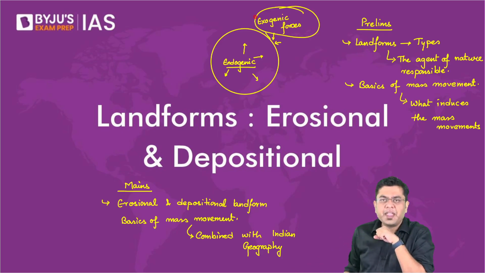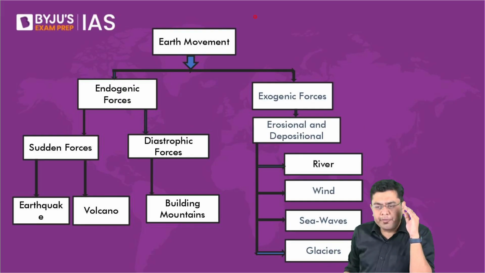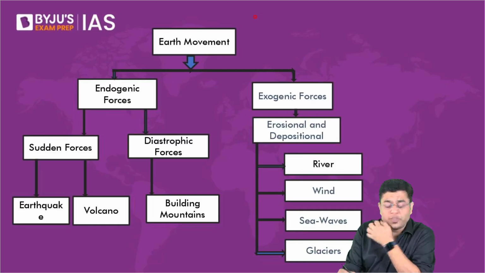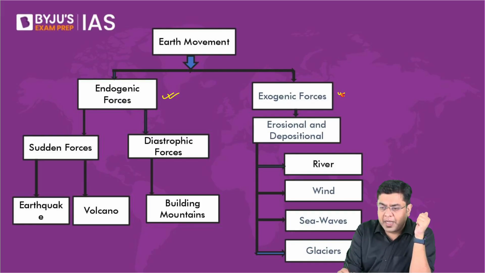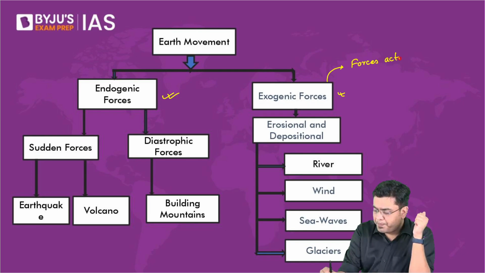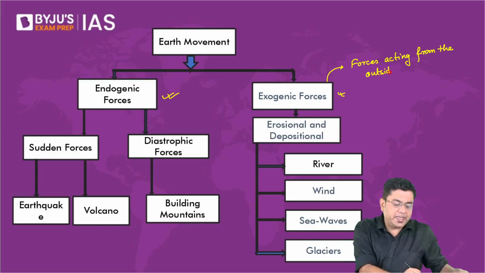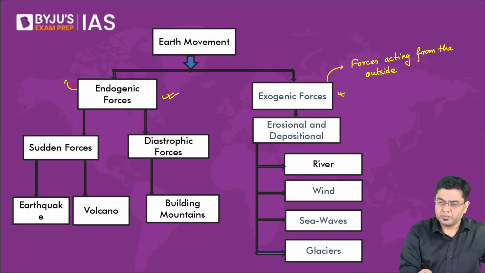Broadly, you will observe that all the various different types of influences on the Earth's surface are either a product of the endogenic forces or the exogenic. Exogenic refers to forces acting from the outside, whereas these are forces acting from the interior.